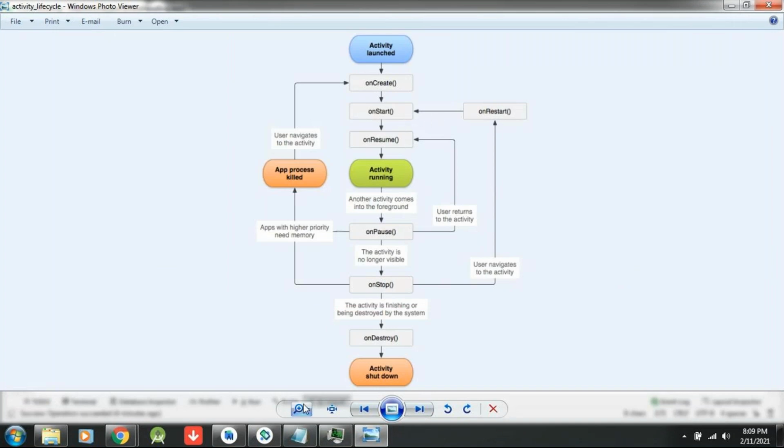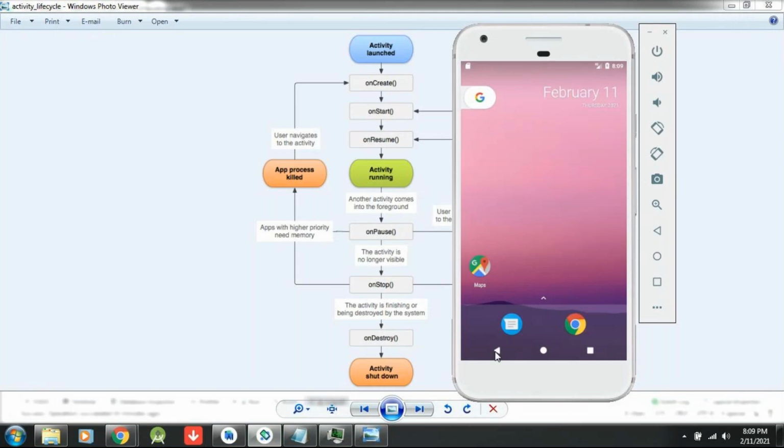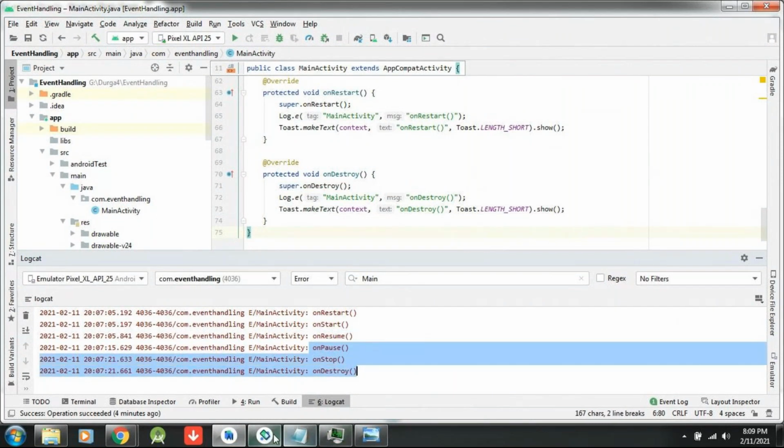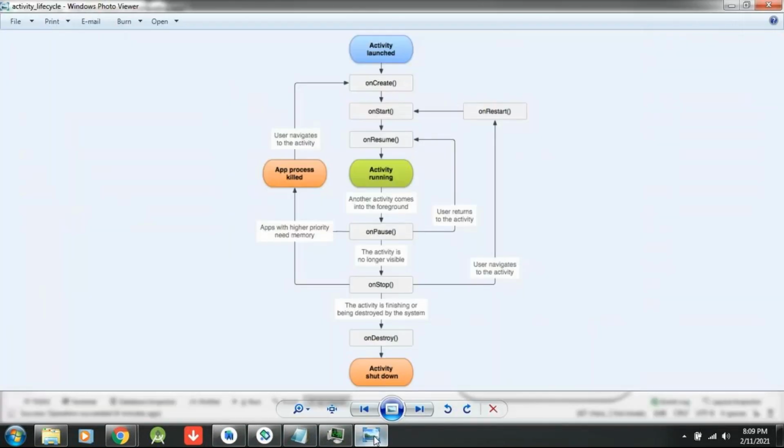Now the second time, I clicked on the back button. What happened? It is coming as onPause, onStop, onDestroy. When I click the back button, it is not going back to the stopped state. It is going to onStop and onDestroy. The activity shuts down. This is happening here.